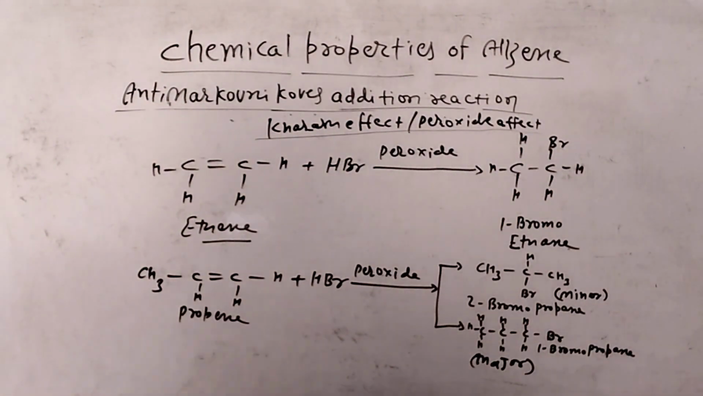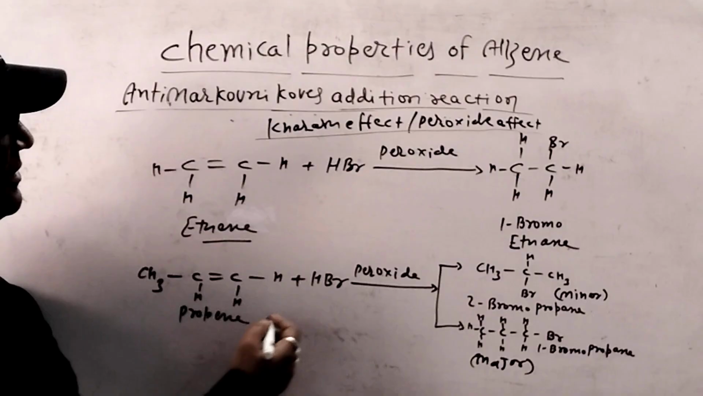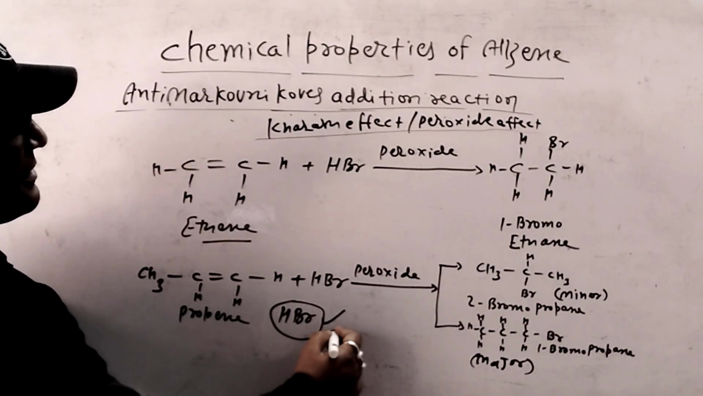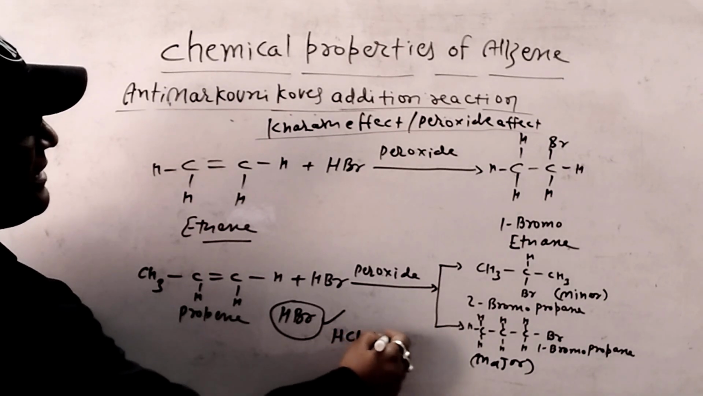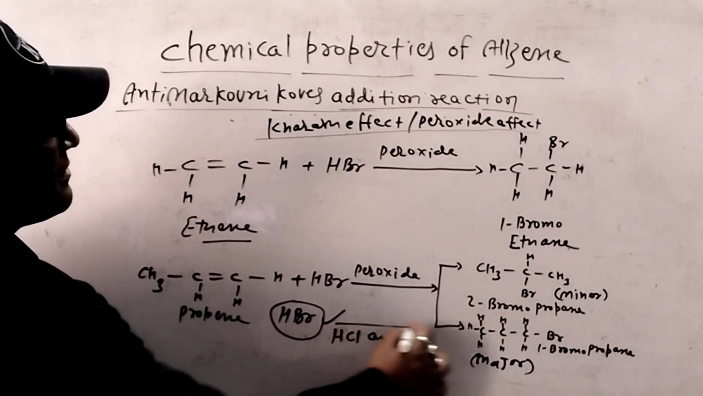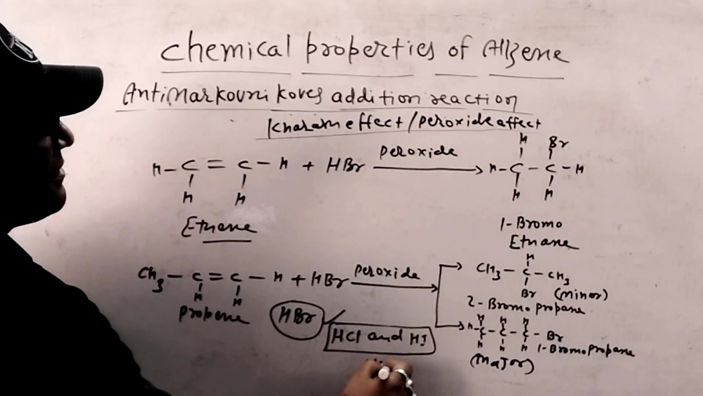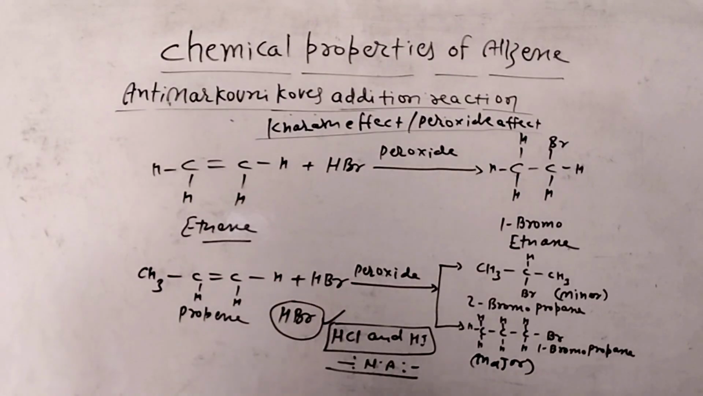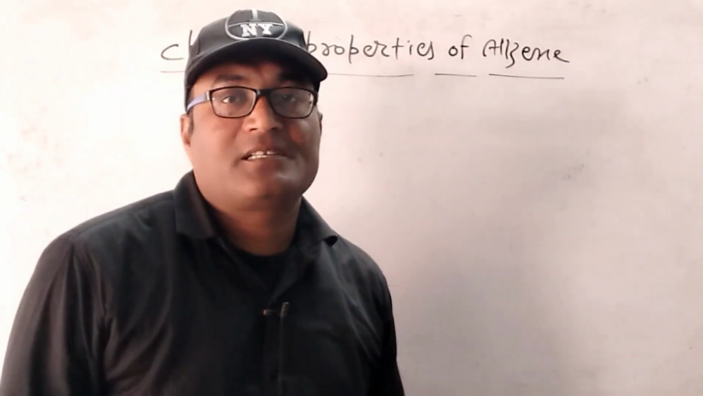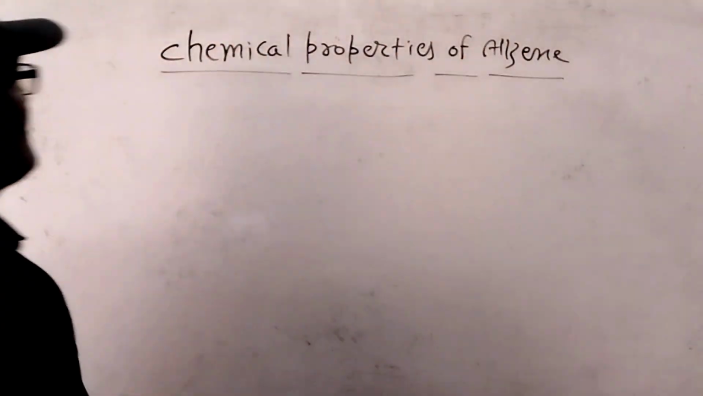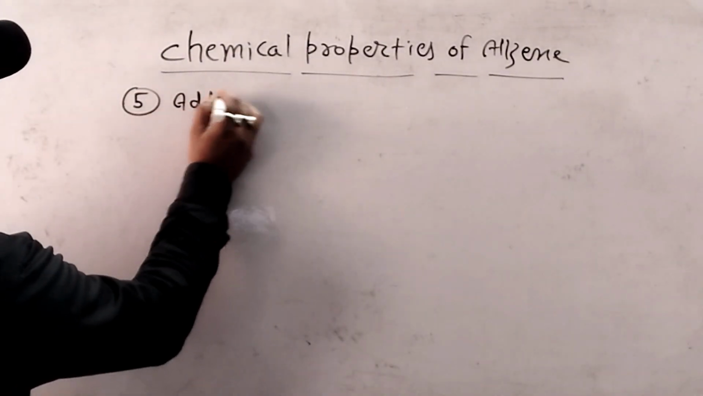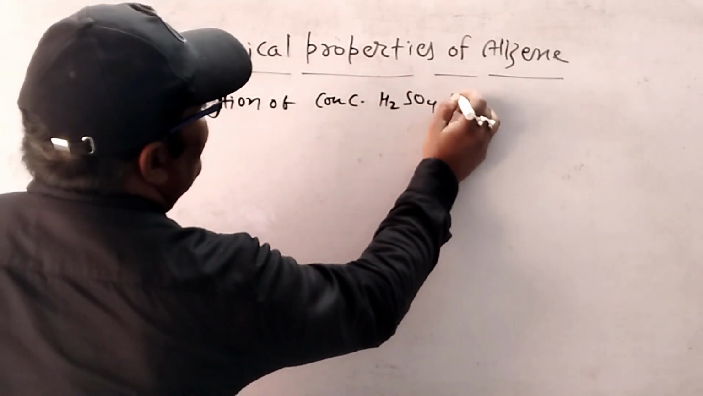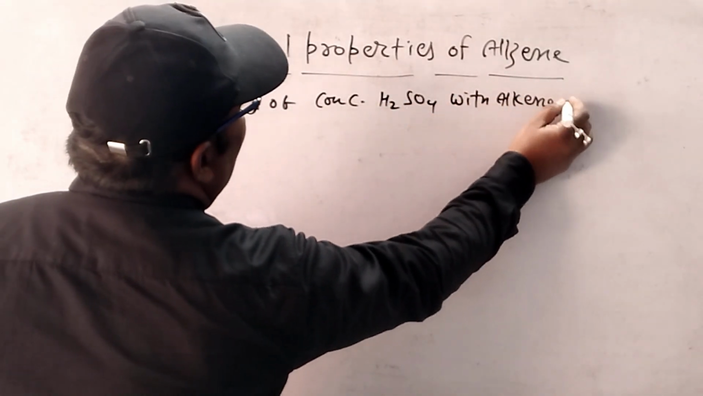In this reaction, in place of hydrogen halide, only HBr is applicable. HCl and HI are not applicable in anti-Markovnikov addition reaction. Now next reaction is addition of H2SO4. Addition of conc H2SO4 with alkene.